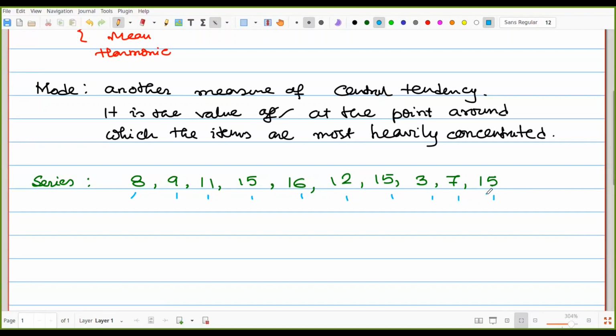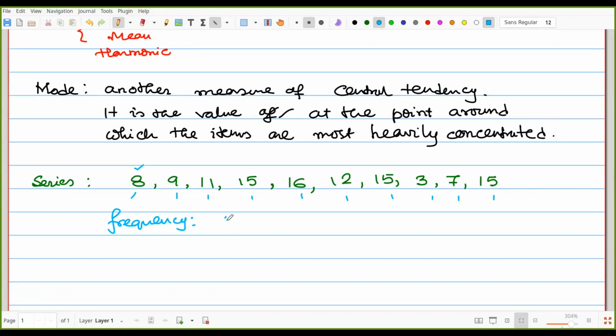Look at the data which is coming most. Here we can find 8 is appearing one time. That is its frequency, a term already used in statistics.